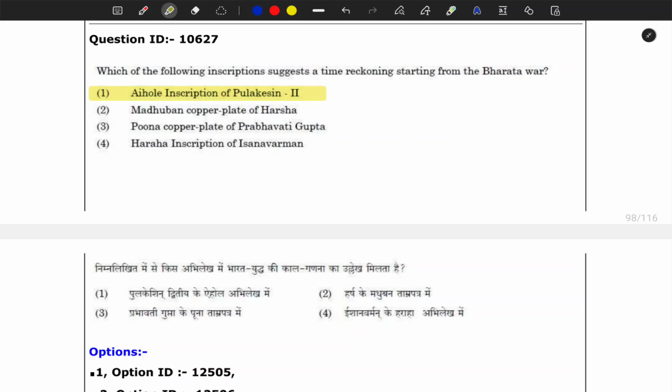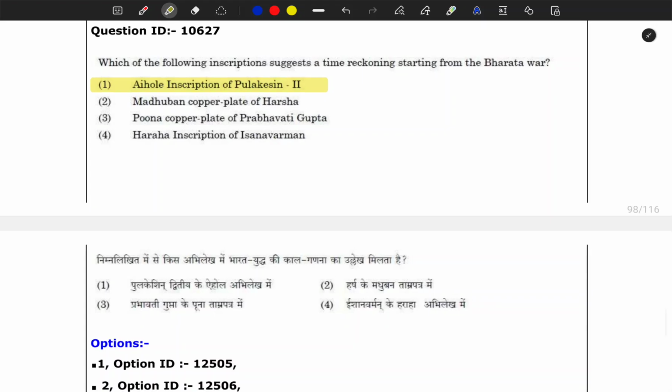You also have to go through the Ashokan inscriptions: minor rock edicts, major rock edicts, pillar edicts. These are very important, and they will ask questions again and again. So this was a straightforward question.